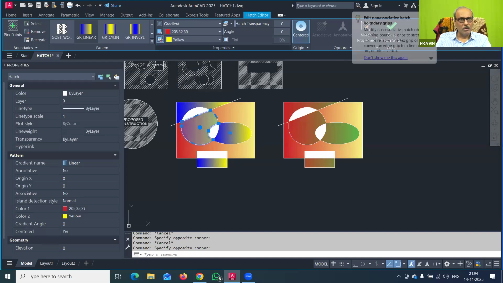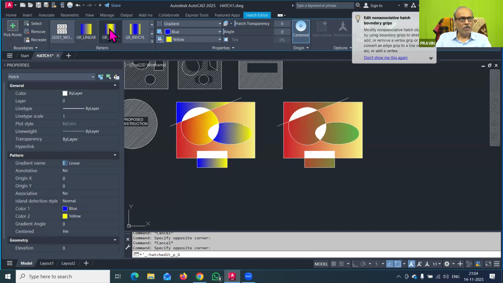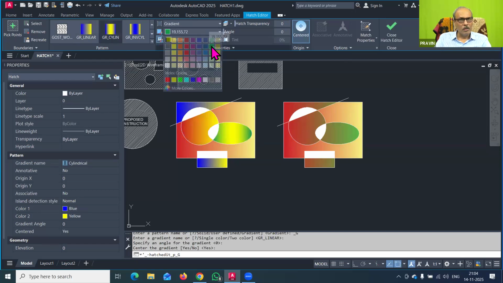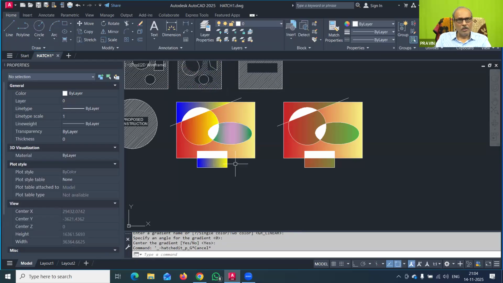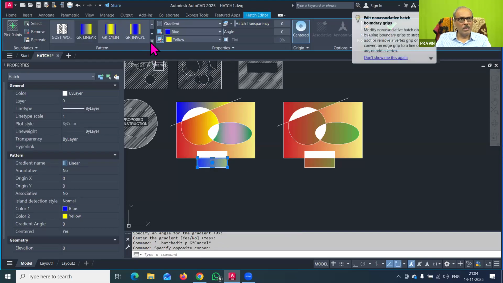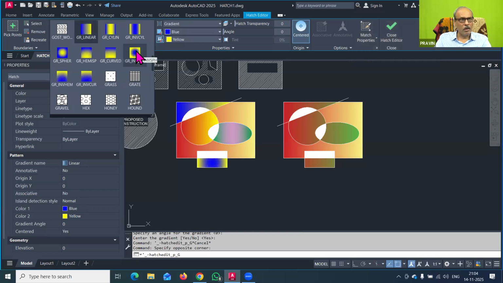So we will just check red and yellow. Now I will go here and make it cylindrical. In the cylindrical, instead of red I will make it green, and instead of yellow I will make it a little bit pink. So this pattern is different. Here also you can select that, and again you can change the pattern. Here you can have this circular pattern, cylindrical circular pattern, or inverse hemisphere, or this type of shading.